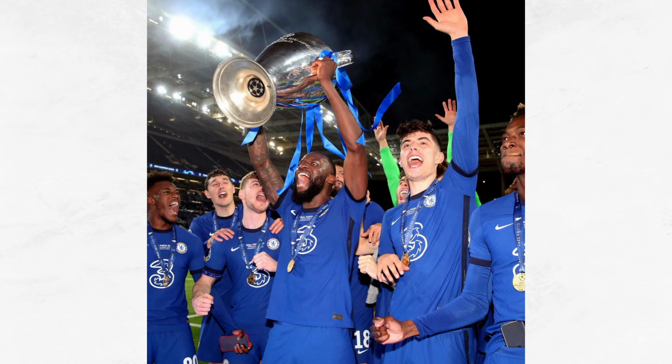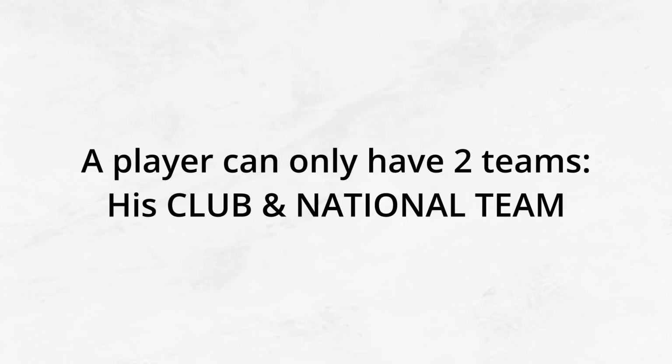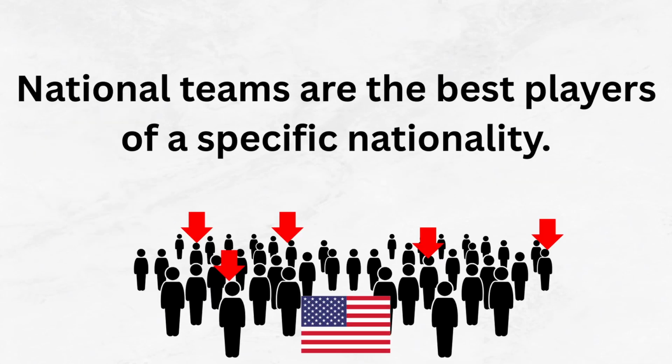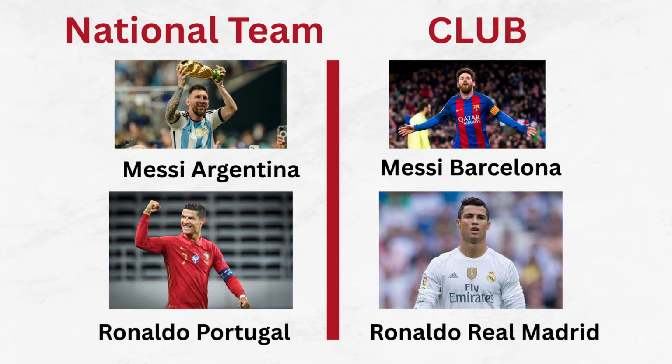A football player can only play for 2 teams at the same time, his club and his national team. A national team is also known in many Latin American countries as a selection, because, well, that's how they work. Each national team selects the current best players who have that specific country's citizenship. This is why you might have seen players like Messi or Ronaldo wearing different uniforms in different games in different tournaments. They are playing for their clubs or their national teams in international tournaments.